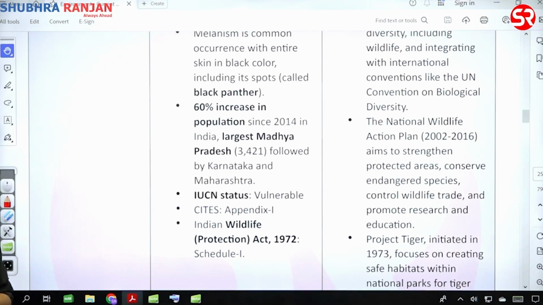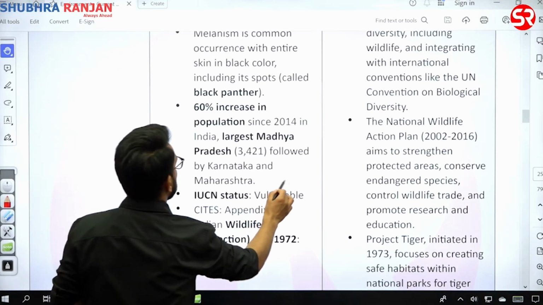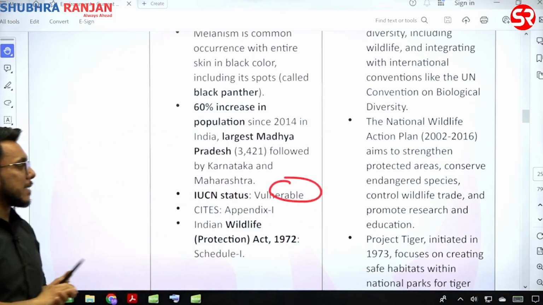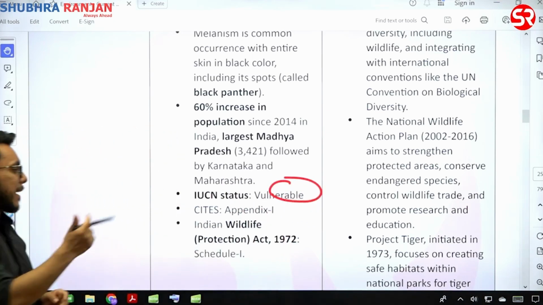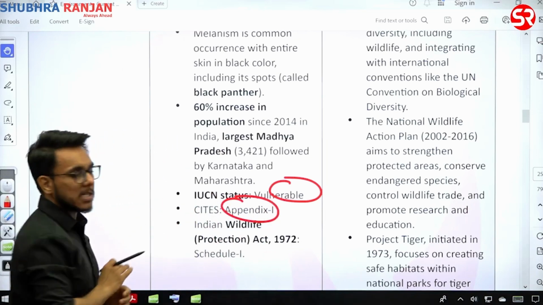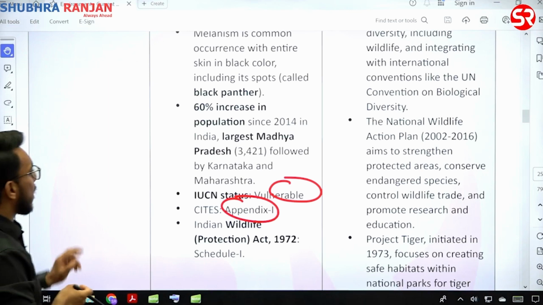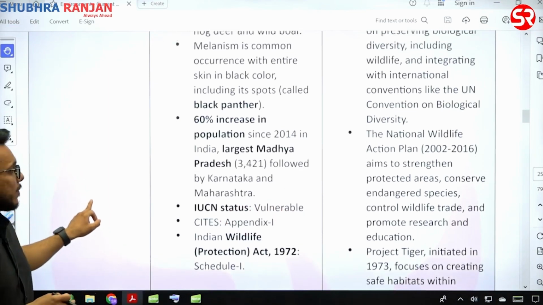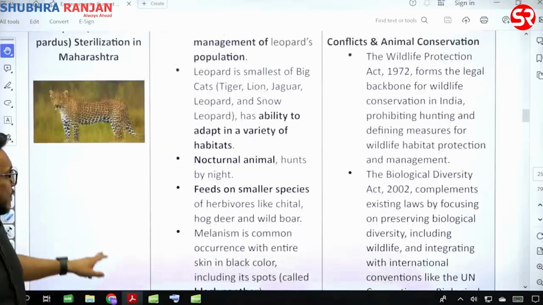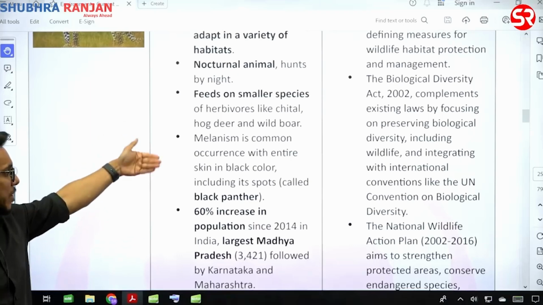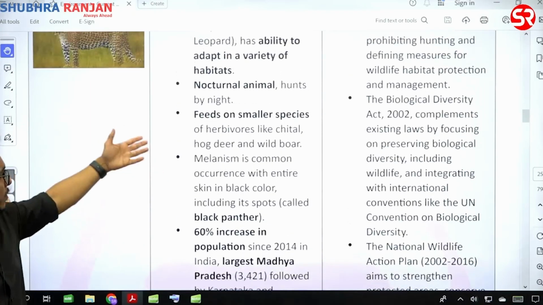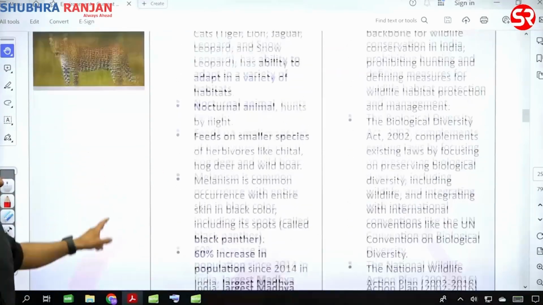Okay, cannot be killed until and unless the two conditions that we have mentioned. Okay, IUCN status क्या है? Vulnerable. CITES Appendix 1 means international trade is not allowed. Are we getting it or not? ठीक है. Feeds on smaller species such as cheetal, hog deer, wild boar, etc.